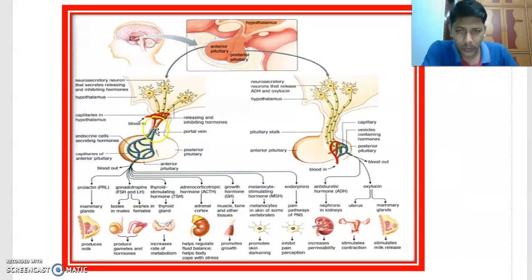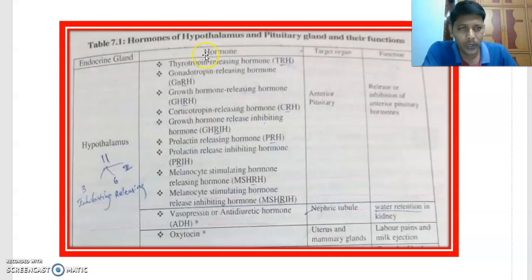What do we call this part? This is the anterior pituitary. This is the hypothalamus, here they enlarge that part. This is the hypothalamus, and this is the anterior pituitary, and this is the posterior pituitary. All these hormones come from the hypothalamus and act on the anterior pituitary. We are looking at the list of hormones coming from the hypothalamus, an endocrine gland, which act on the anterior pituitary.